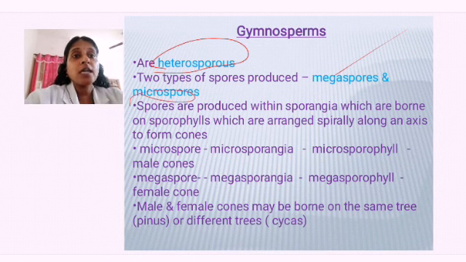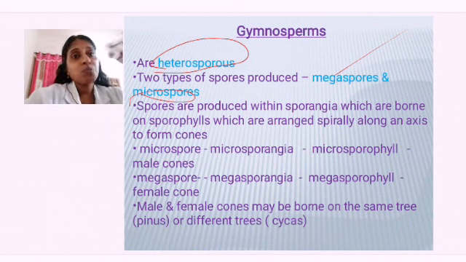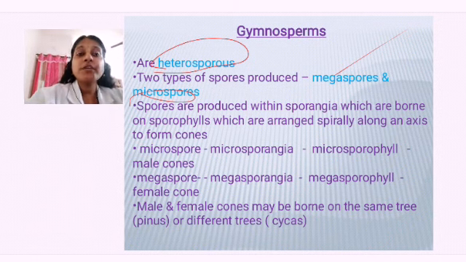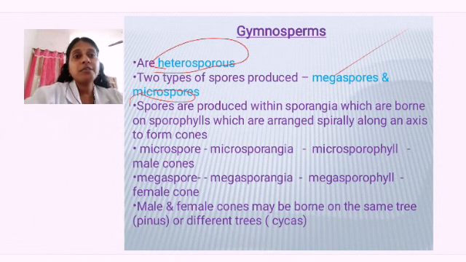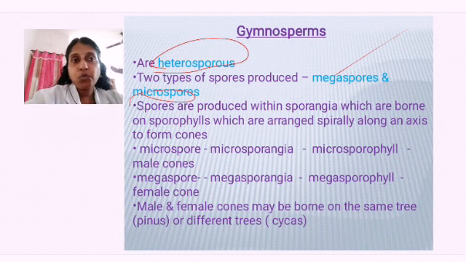So spores are heterosporous. What is the opposite of heterosporous? It is homosporous. Spores are of the same size. But here when you are saying it is heterosporous, it means that one is big and the other one is small. So spores are different in structure. That's why we give the term heterosporous. So there are two types of spores produced. One is megaspore, the female, and microspore, the male.